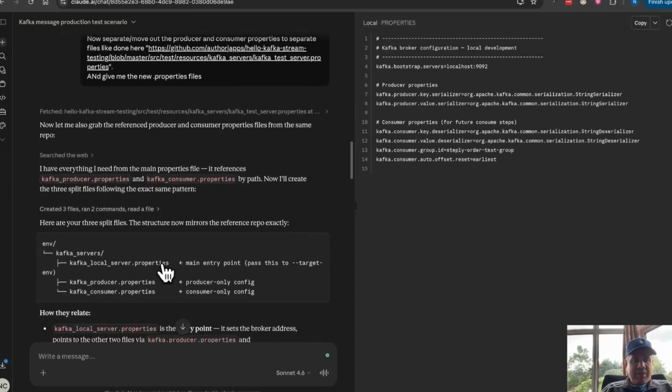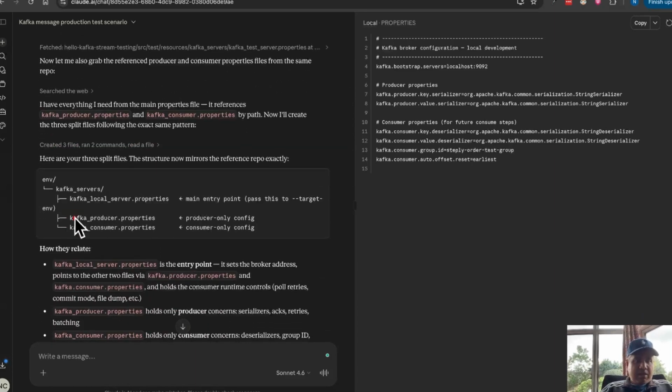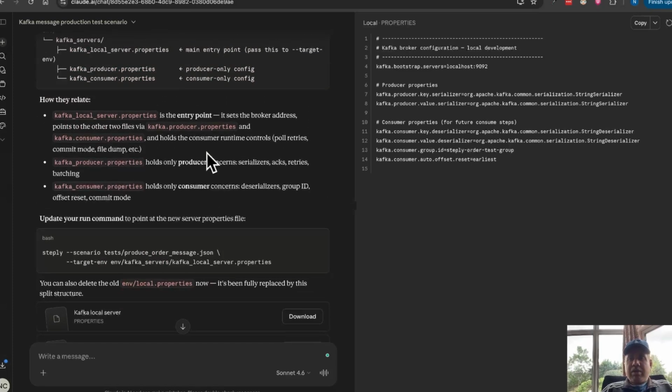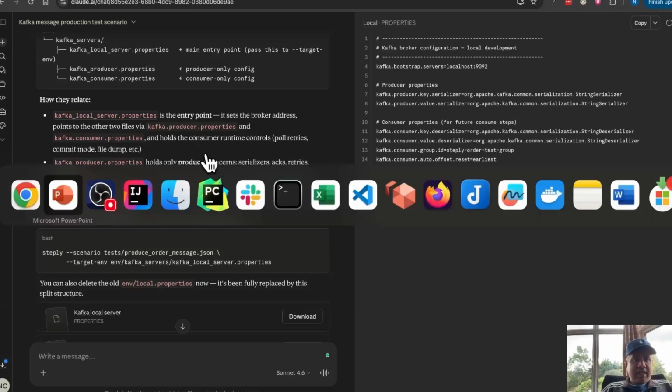Now it gave me specific outputs. You see, producer and consumer properties and server properties separately, which I can now download and start using. So how you put the AI to task, it's up to you and it's entirely on the prompt.